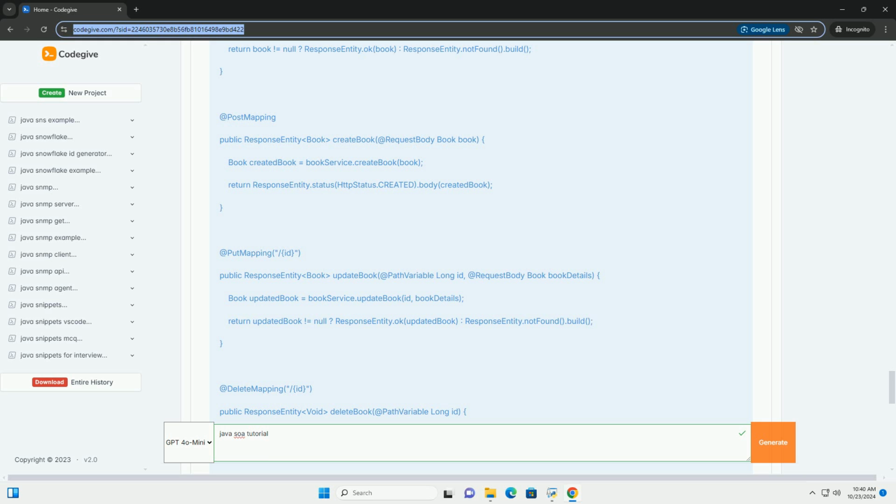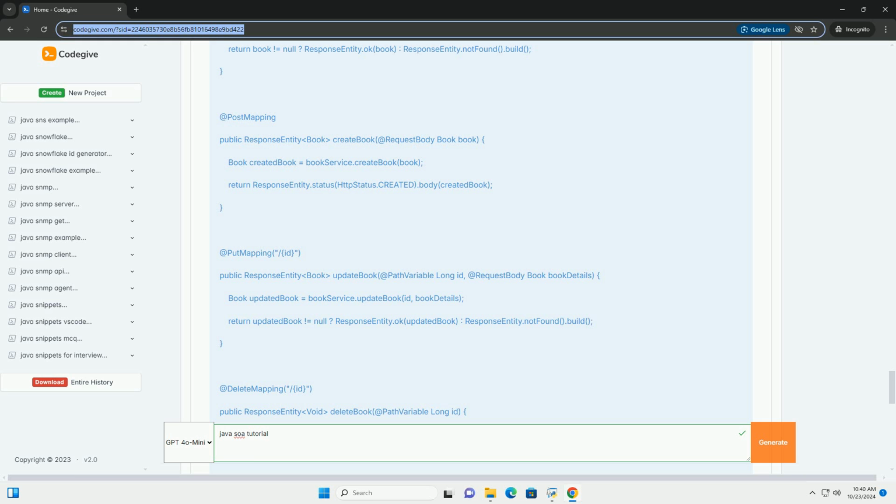Step 6, configure the application. Make sure to configure your application.properties file as necessary, especially if you want to customize the database settings. For example, you can use the following settings for H2. Step 7, run the application. You can run the application by executing the main method in the BookServiceApplication class, which is generated automatically.